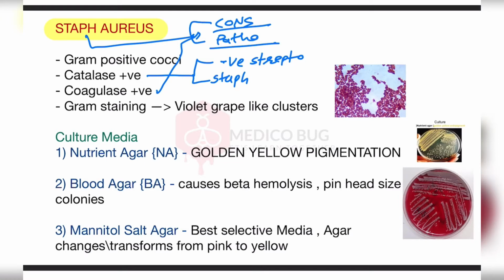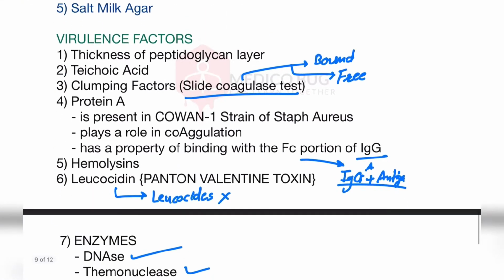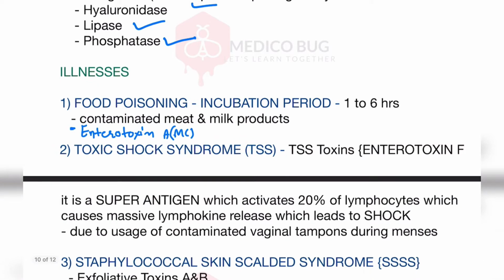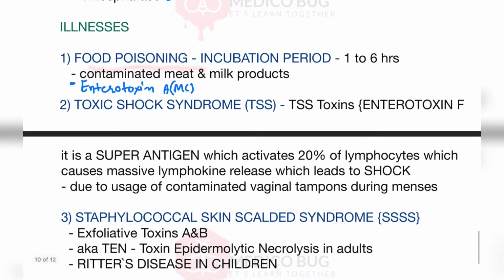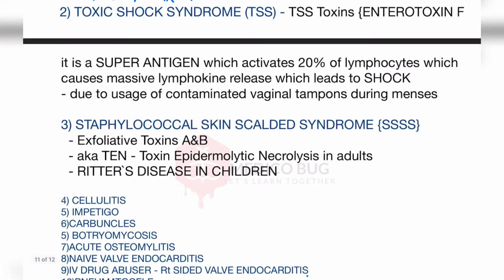Hello everyone, welcome back. Previously we have discussed Staph aureus, culture media, and virulence factors, and now we will talk about illnesses. There are certain illnesses which are caused by certain kinds of toxins, so they are called toxin mediated illnesses. There are three types. The first one is food poisoning. Second is toxic shock syndrome, also called TSS, and staphylococcal scalded skin syndrome, also called SSSS. So we will discuss them.